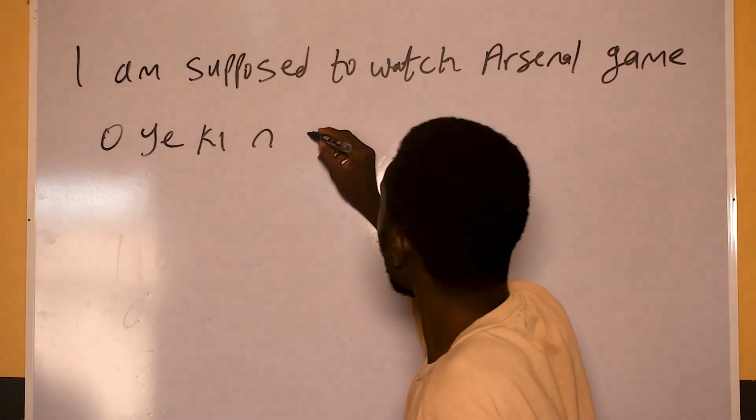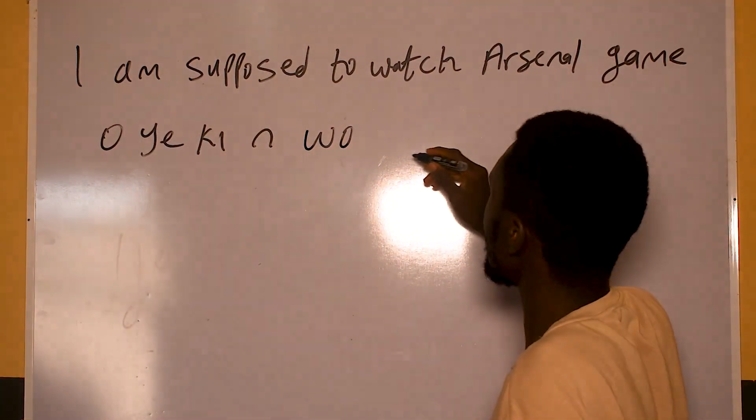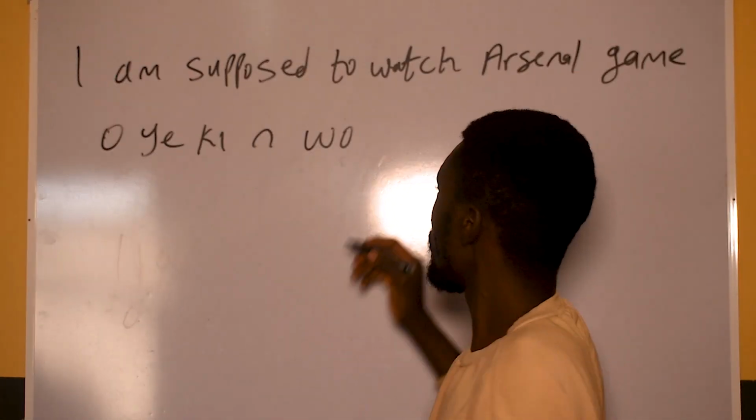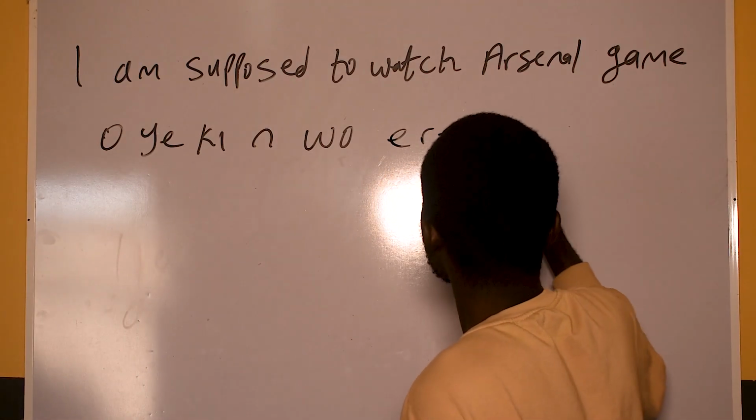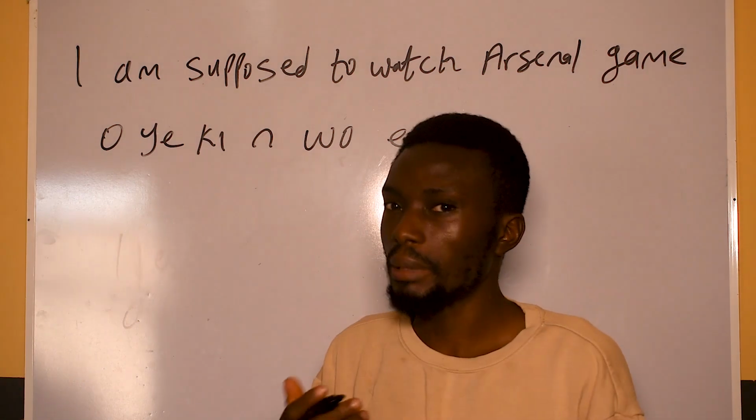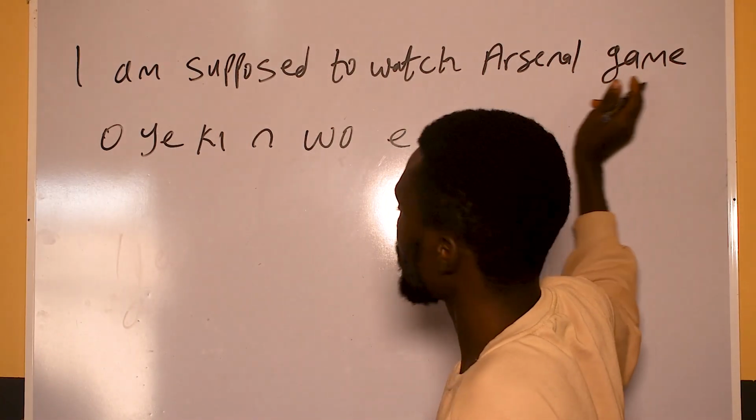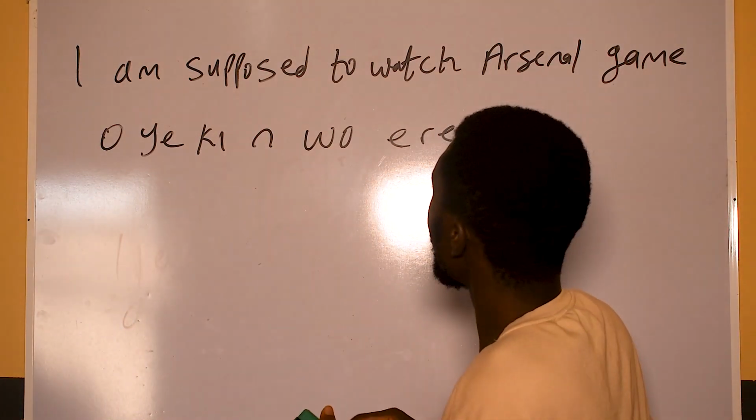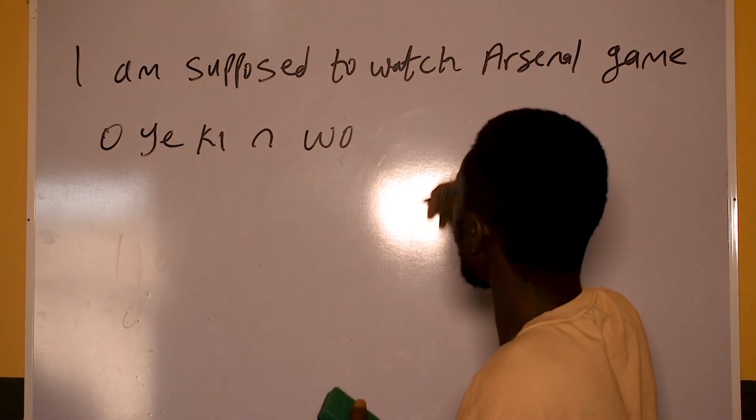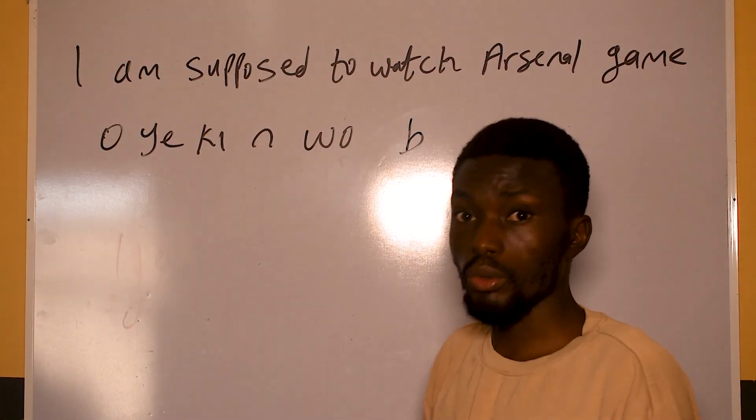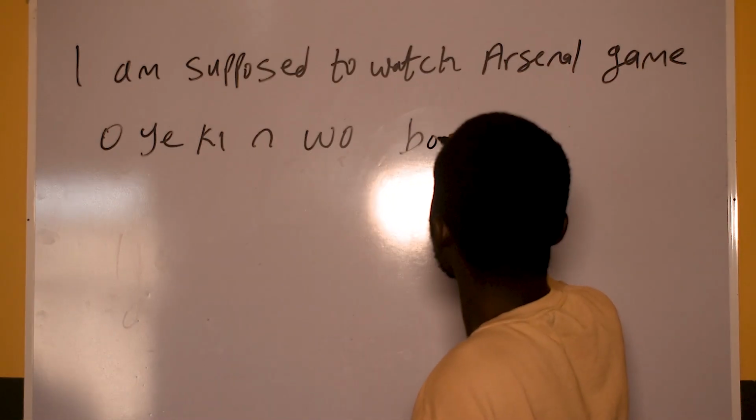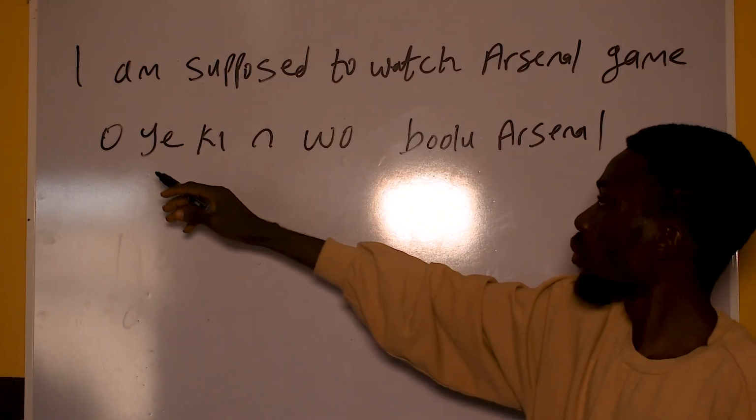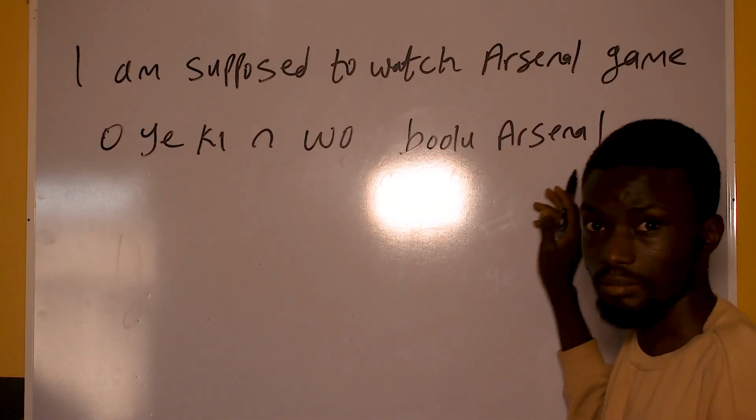So oyeki wo game Arsenal, or let me just say game is ere. Oyeki wo ere Arsenal. But of course ere here in Yoruba is like play. But in this case, we are talking about football actually, because Arsenal is associated with football. So Yoruba would just say oyeki wo bọ́ọ̀lù Arsenal. Ball is bọ́ọ̀lù. Oyeki wo bọ́ọ̀lù Arsenal.